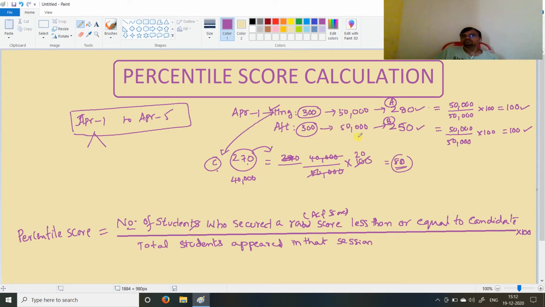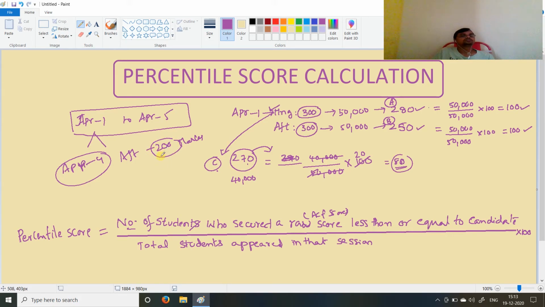It is so simple. The thing is the number of students who secured an actual score less than or equal to the candidate. Suppose a particular student on April 4th wrote the exam in the afternoon and scored 200 marks. His percentile score will depend on the number of students who are below him.